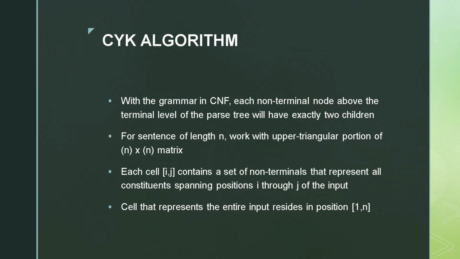We actually require only the upper triangular portion of the matrix. Each cell (i, j) of the given matrix represents all the non-terminal constituents spanning from position i to the jth of the given string. Our goal with the CYK algorithm is to get the start symbol at the (1, n) cell.